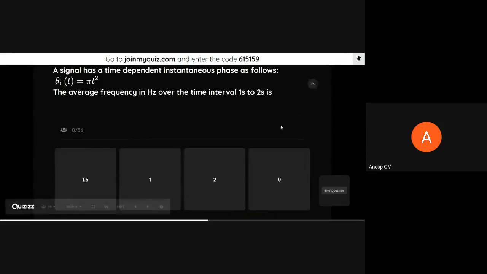This one I'll give you some time for. A signal has a time dependent instantaneous phase as follows: theta_i(t) is equal to pi t squared. Find the average frequency in hertz over the time interval 1 second to 2 seconds. I asked this very same example which I have taken, but just be careful whether I change the time interval or anything. You have to be careful.